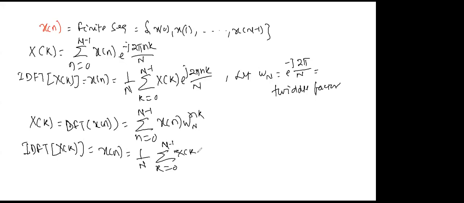It is x of k omega n to power minus nk with respect to this twiddle factor. And in both the cases, you all people know that this n and k is varying from 0 to n minus 1. This is very, very important. In the first case, k is varying from 0 to n minus 1, and in the second case, n is varying from 0 to n minus 1.